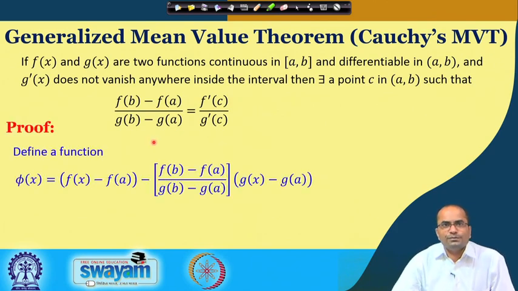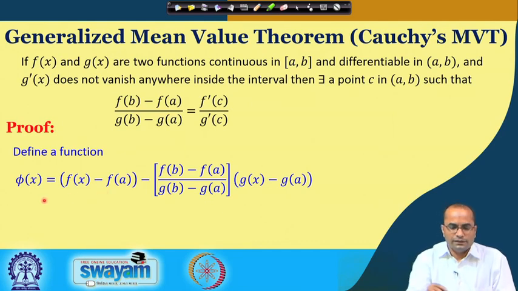So, the proof is again pretty similar to the earlier proof of the Lagrange mean value theorem, and in this case we define a function in such a way that phi x is equal to f x minus f A minus this quotient, which will be coming in the result of this Cauchy mean value theorem, multiplied by g x minus g A. So, again the similar argument: since f and g are continuous in the closed interval and differentiable in the open interval a b, phi is also differentiable and continuous in the given intervals.